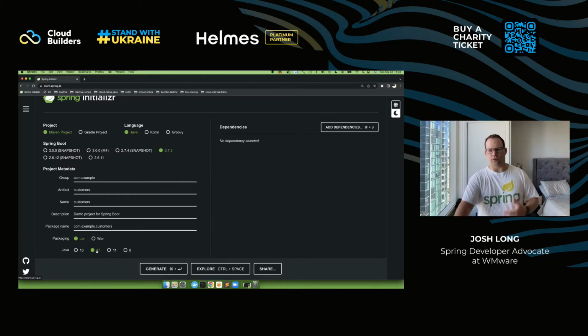This version brings with it an assumed baseline of Java 17, which might sound kind of aggressive, but think about where we are in the history and the evolution of Spring relative to Java. When we released Spring Framework 5 in September 2017, almost 5 years ago, we used Java 8 as the baseline. That was half a decade ago. And now we are saying we must use Java 17. But consider that Java 17 is no longer even the current version. There's already Java 18. By the time Spring Framework 6 comes, there will be Java 19. So there'll be 2 versions of Java already by the time Spring Framework 6 arrives later this year.